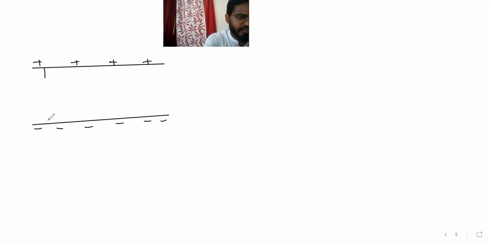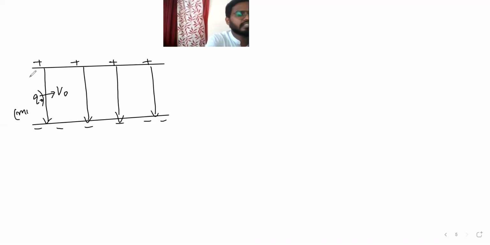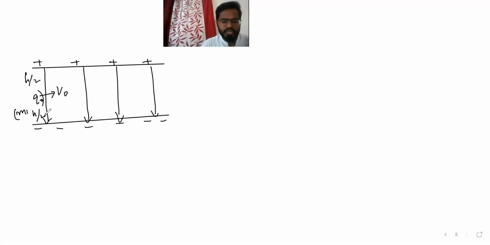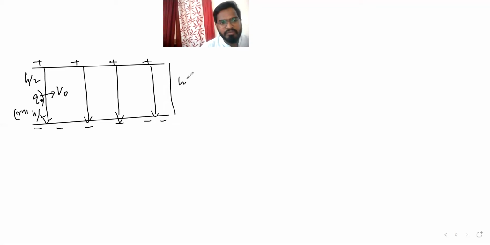And then we can say here by this way, and then let's take a charge q naught in between, right? And then it is moving with some velocity v, and its mass is m, charge is q naught. It is entering. Let's take this is h by 2, and this is also h by 2. Total is h. Now they are asking, find the minimum v naught, find the minimum velocity so that q just crosses the plate.